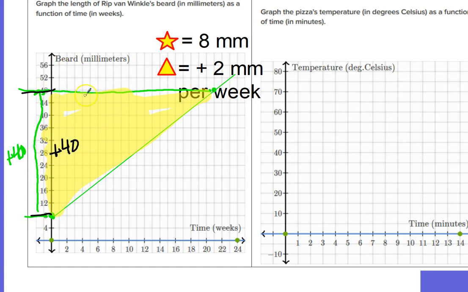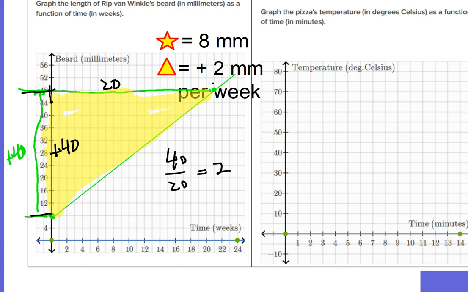And then I go sideways from 0 to 20, I go sideways 20. And now let's look at the slope. The slope is the rise over the run, and 40 over 20 is 2. In other words, I want to go up twice as many as I go sideways. So whatever I do, if I go up twice as many as I go sideways, I'm going to have the right line.